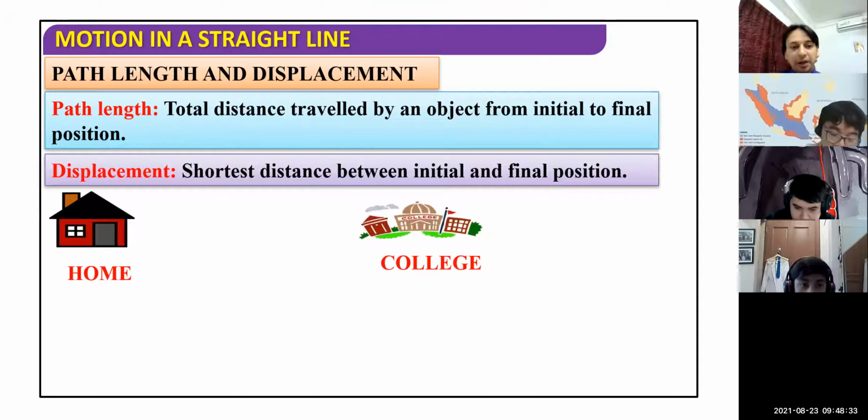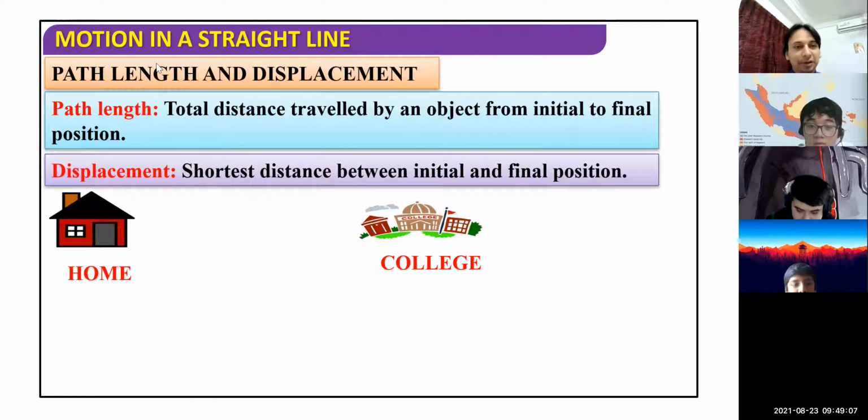In this diagram, you see one example: home, and someone wants to move from home to college, or maybe from your house to your girlfriend's house, from one home to another home. So in this case, let me show you that.